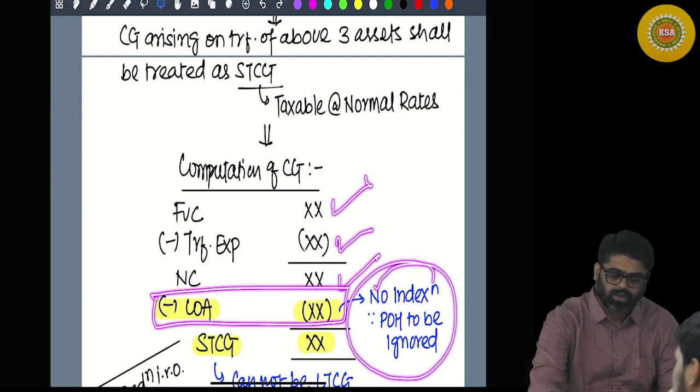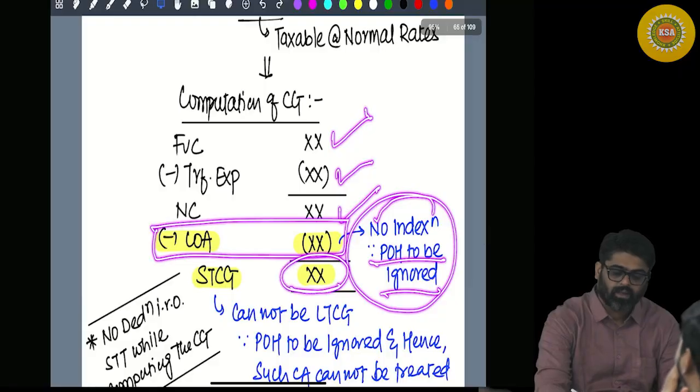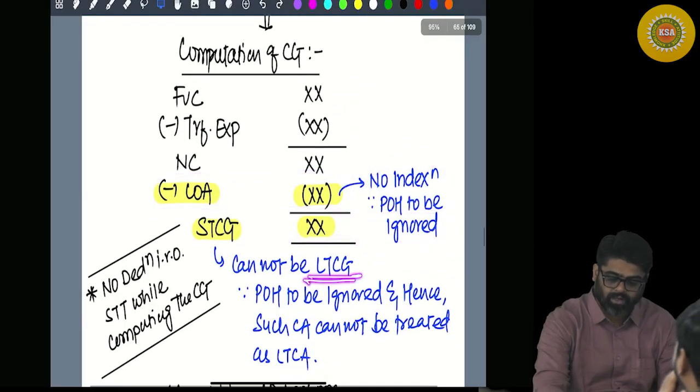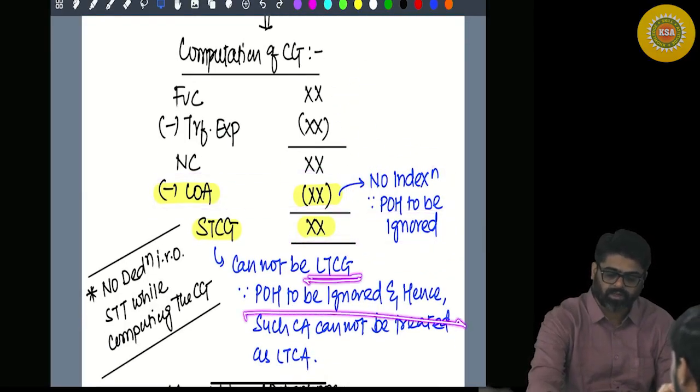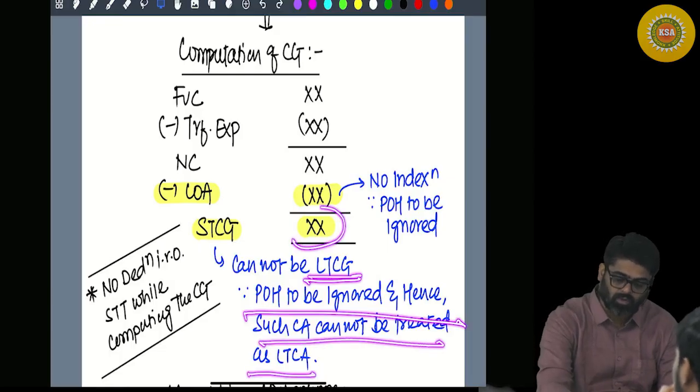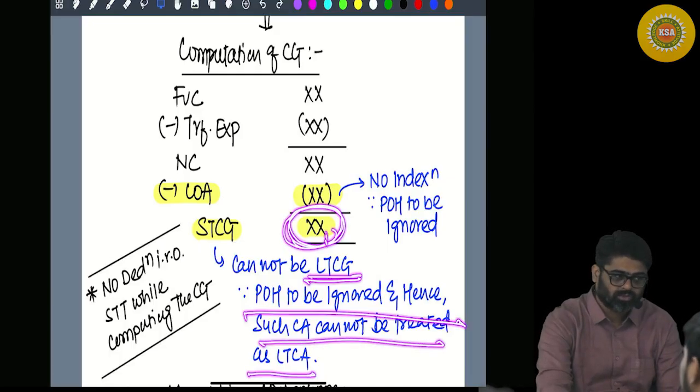Without any indexation, since the period of holding is to be ignored, the gain will be short term. Such a capital asset cannot be treated as long term, since the period of holding is to be ignored. So always the resulting gain will be short term.